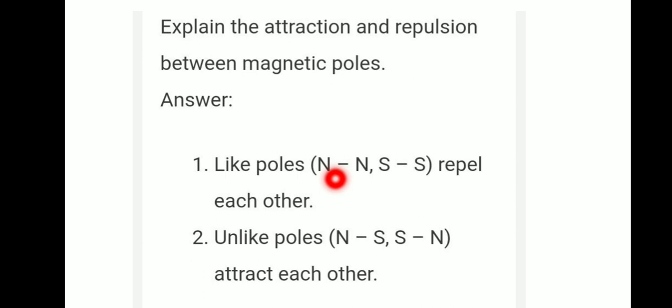Explain the attraction and repulsion between magnetic poles. Answer: like poles, north to north and south to south, repel each other. Unlike poles, north and south, attract each other.